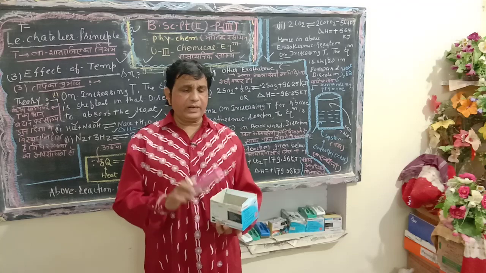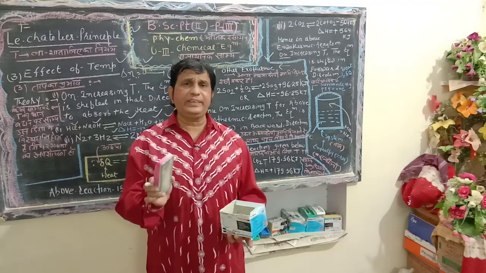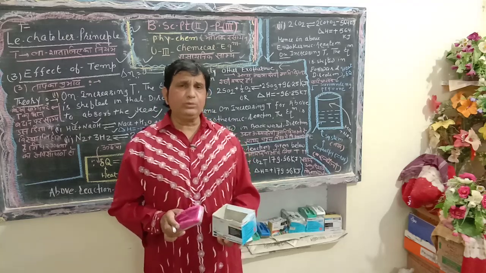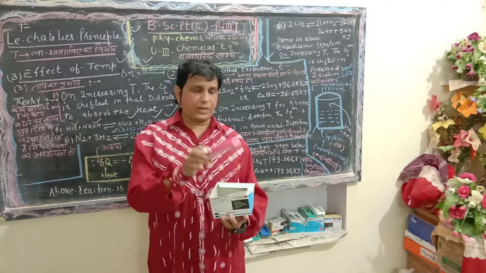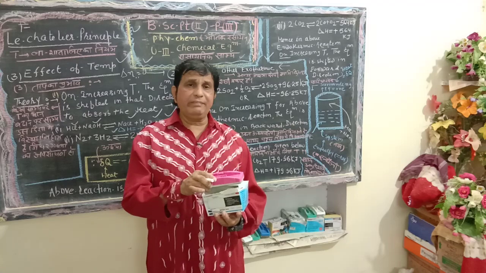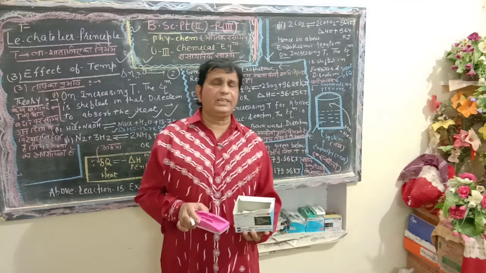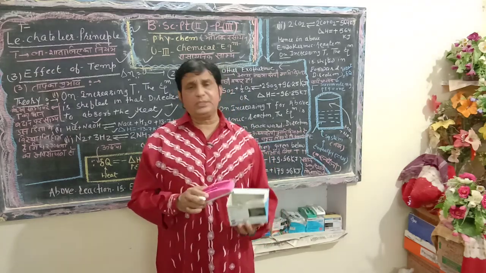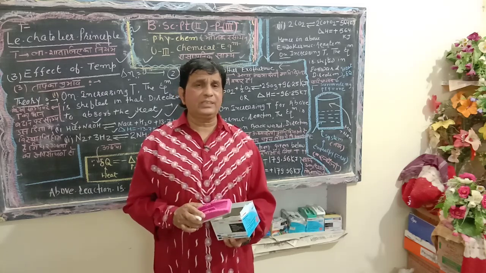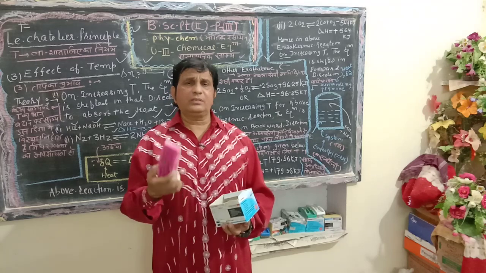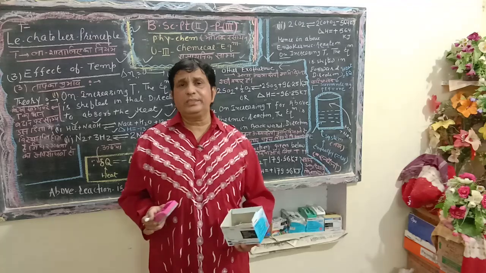I mean to say the beaker and the chalk box container can be classified as a system. The chalk box container I am using here, I fill HCl and NaOH, then this device, this instrument, one can know as the system. System is the device which is chosen for theoretical and practical consideration, for taking the reaction mixture of reactant and product. Such a device is known as our system here.